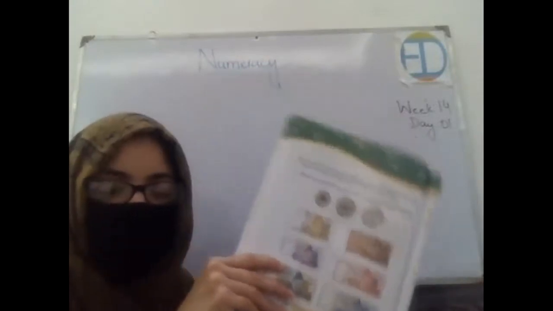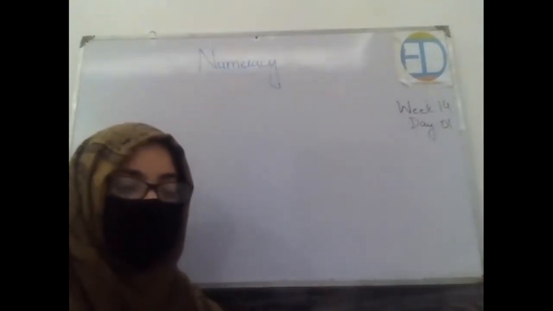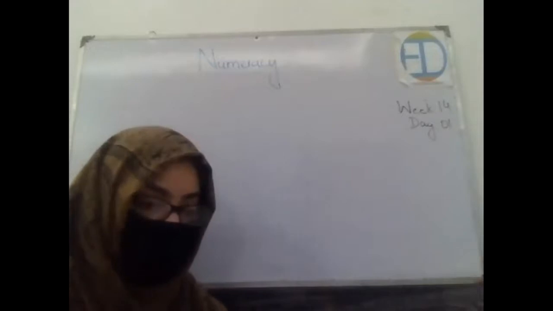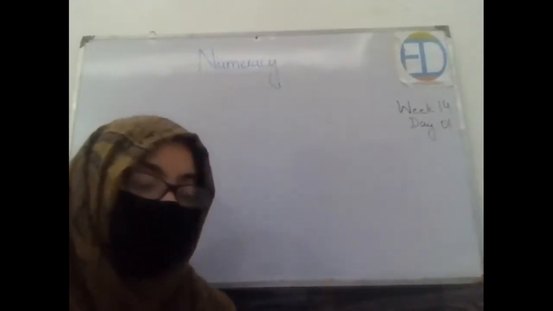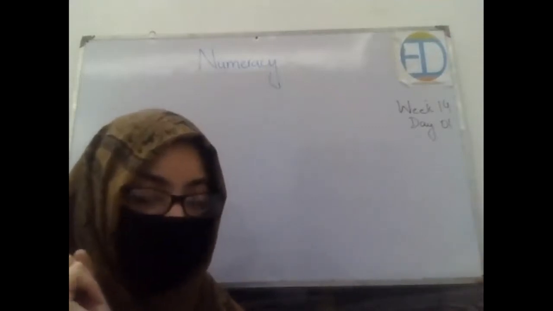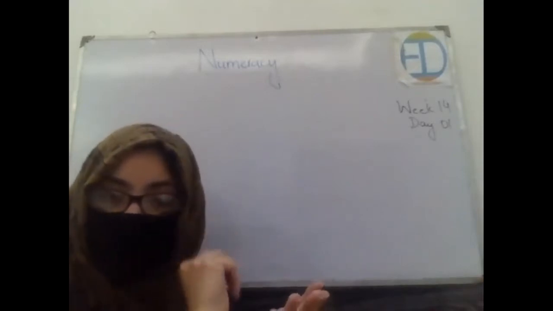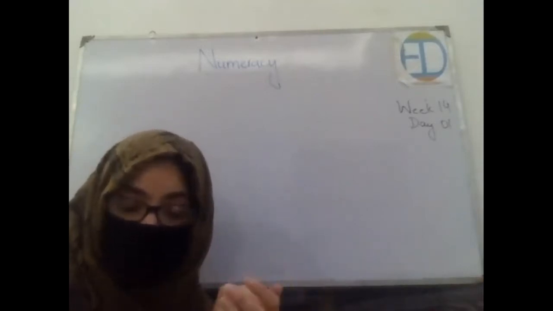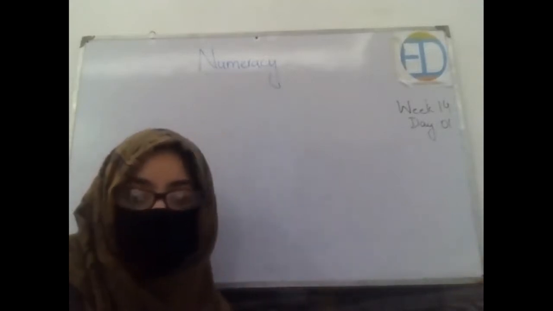Okay. Now, what is your home assignment? You will select one of the notes or one of the coins which is your favorite, whose design you like the most, and try to make a sketch of it. You know how to make a sketch? You will put that note under a white paper, and with the help of a pencil, it will give you a print of that. Then make it in your notebook and show it to me in the next class.